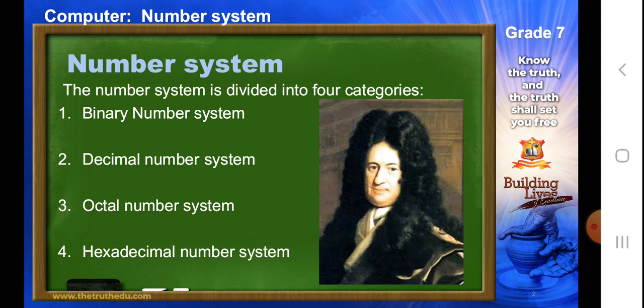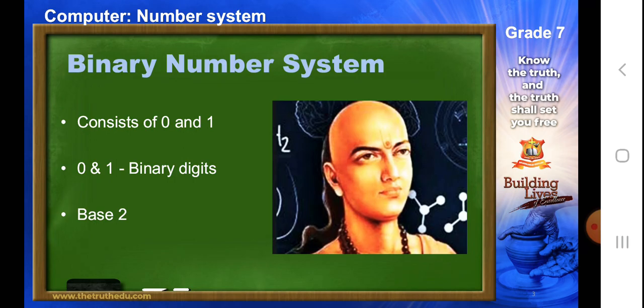So, we also learned about, you can see the picture, can you identify this person? Yes, this person is Gottfried Wilhelm Leibniz, and if you remember, we spoke about him as a German mathematician who is credited for the invention of binary number system. So let's start with binary number system, and we are going to talk about zeros and one.